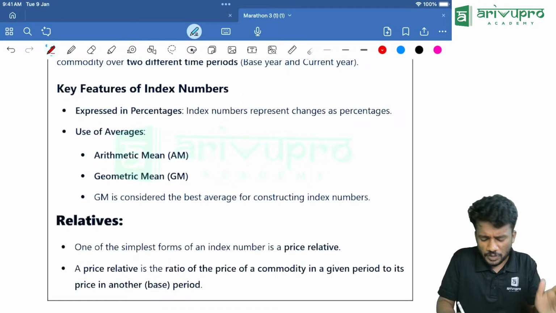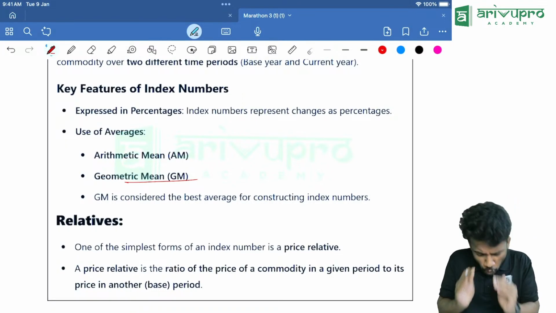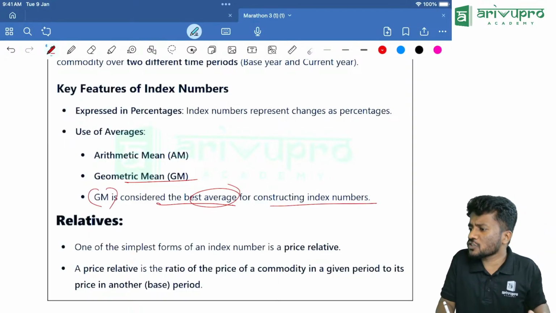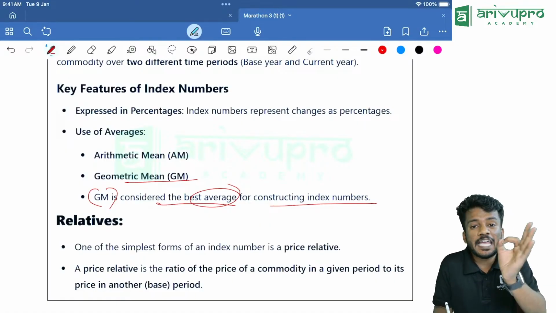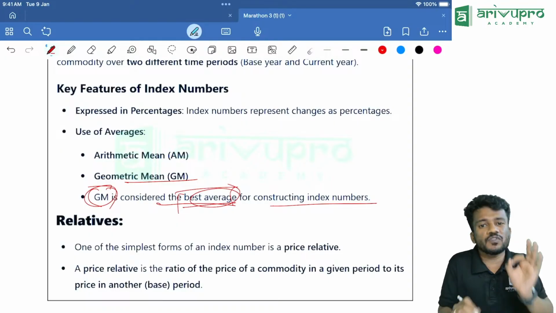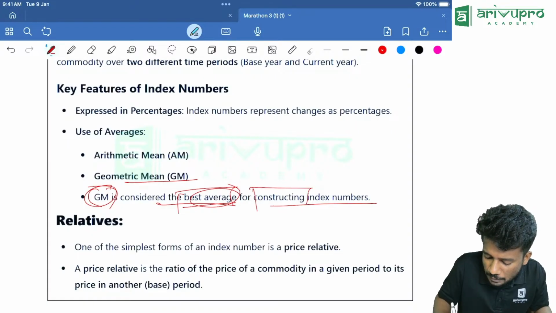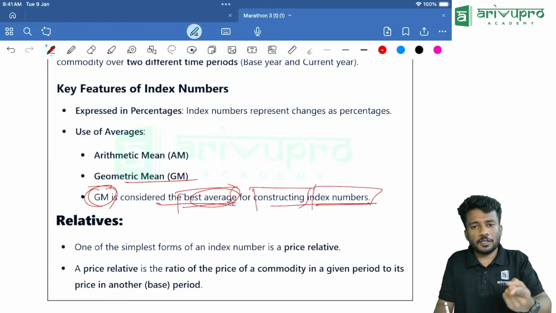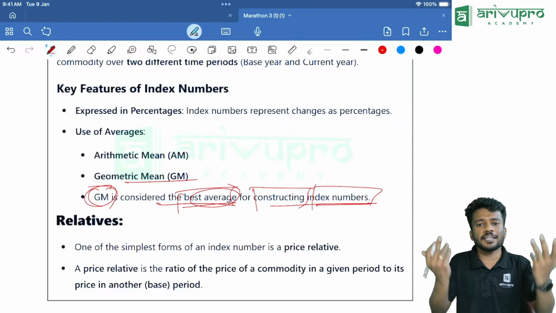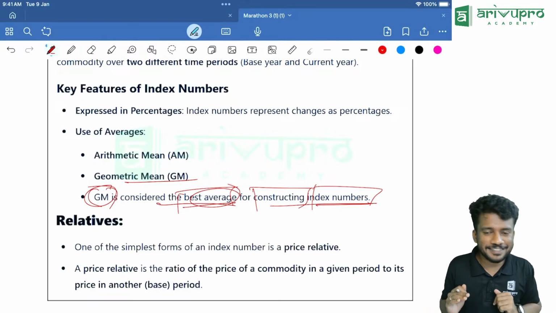Here we will be using arithmetic mean, then geometric mean, and usually GM is considered the best average for constructing index number. Geometric mean is the best average. Previous year question: which of the following is the best average for constructing an index number? Is it arithmetic mean? No. Is it harmonic mean? No. Geometric mean. Normal distribution we will be doing later, Archita.